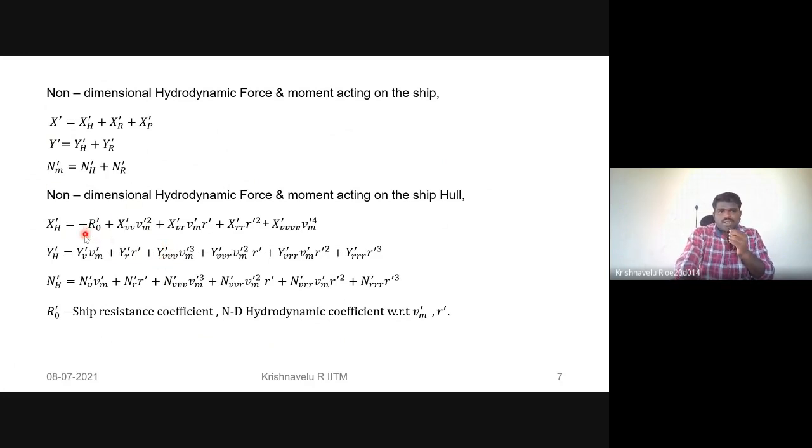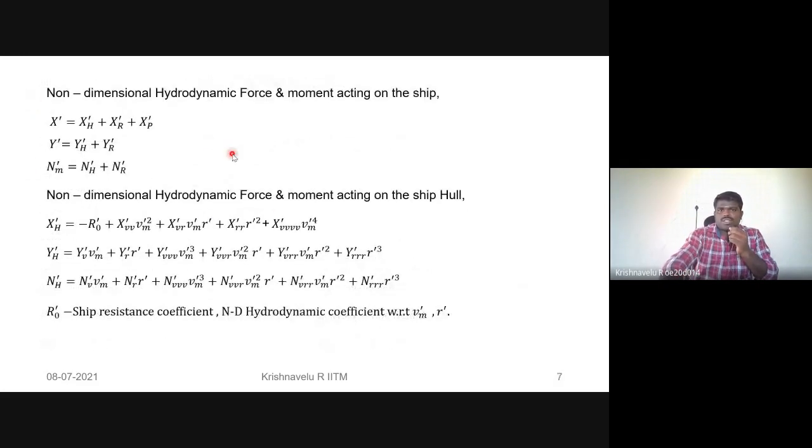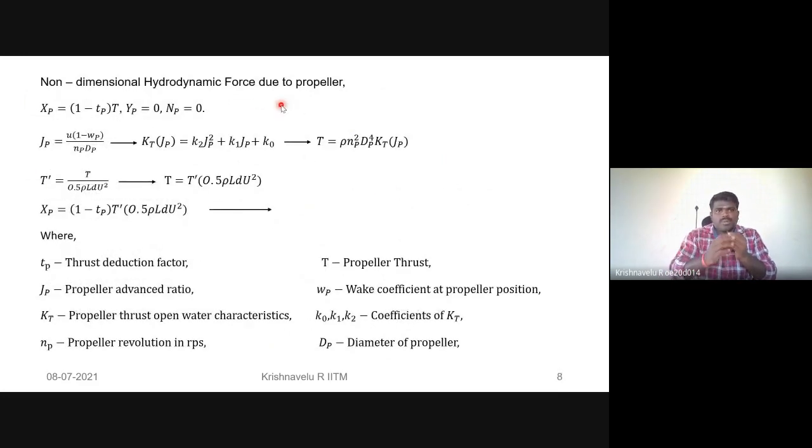This R naught we get from the ship resistance test. We conduct the ship resistance test to find how much frictional resistance acts on the ship. Those things we get from the self-propulsion test. We know that all the non-dimensional hydrodynamical derivatives are coefficients with respect to the velocity at midship and the yaw rate in non-dimensional form. So we have discussed the force and moment with respect to the hull of the vessel. Next is the non-dimensional hydrodynamical force due to the propeller.